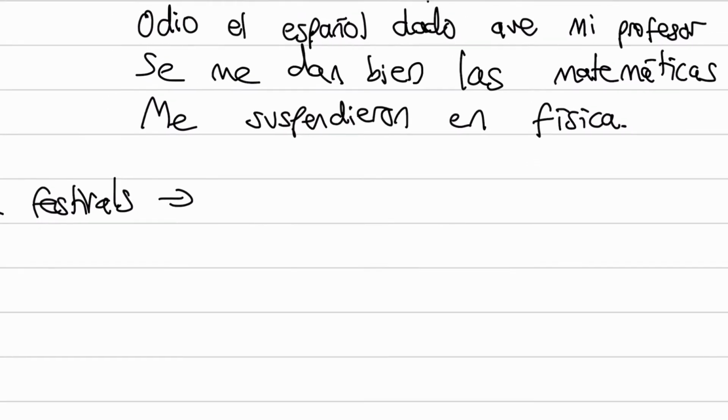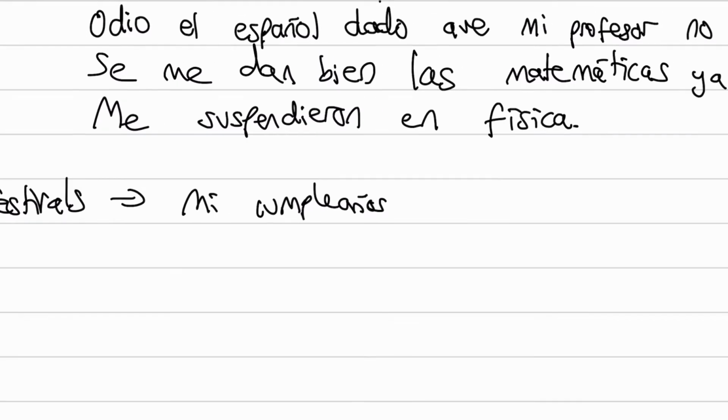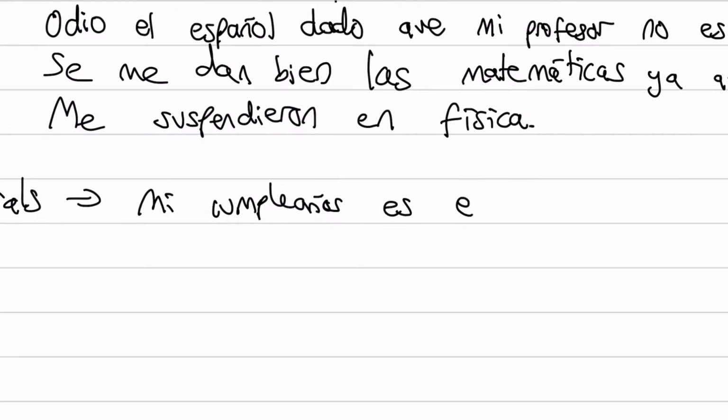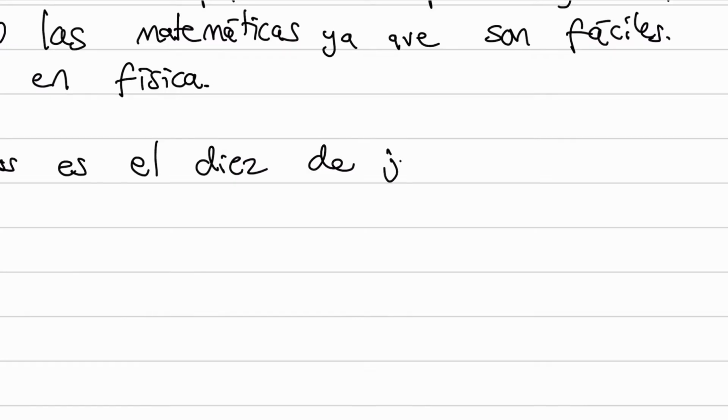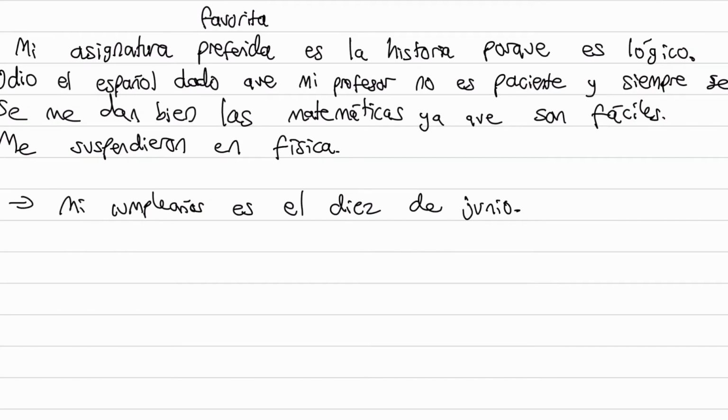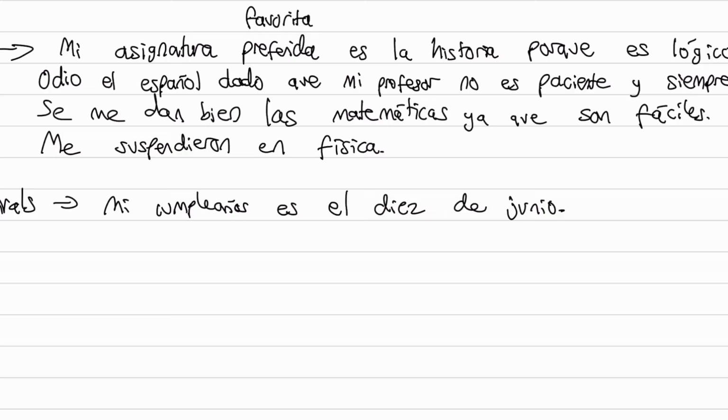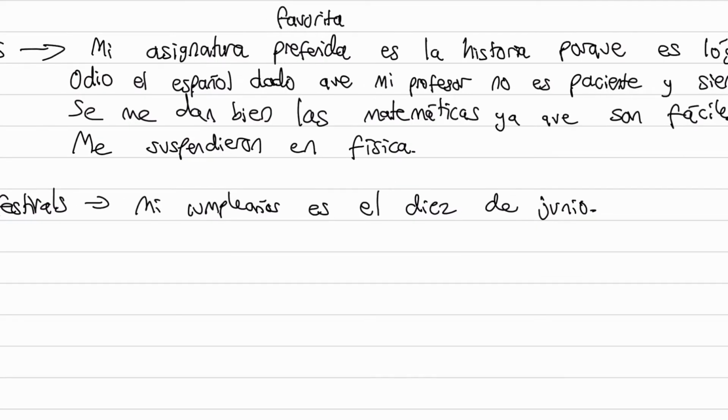So birthdays, how to say when your birthday is. Mi cumpleaños es... and then, if I just pick a random date, el 10 de junio. So this is how you would write out your birthday. Mi cumpleaños es, and then the day, so not the day of the week, but the number, for example the 10th, and then of the month, for example de junio. Junio being June. So that's the first thing out of the way in terms of saying your birthday.